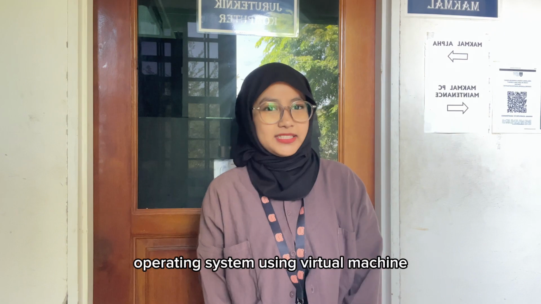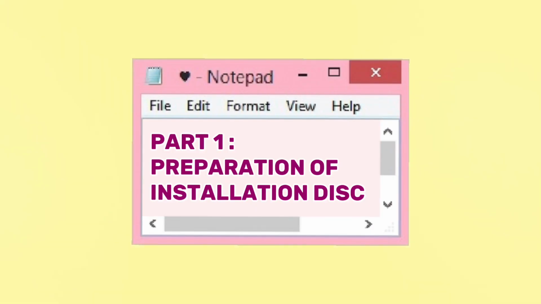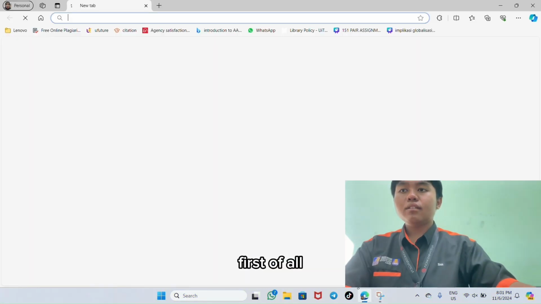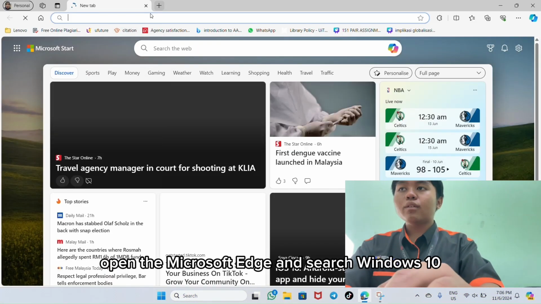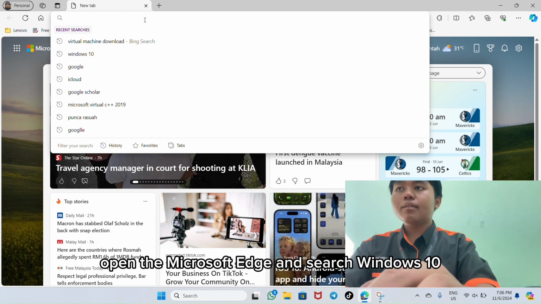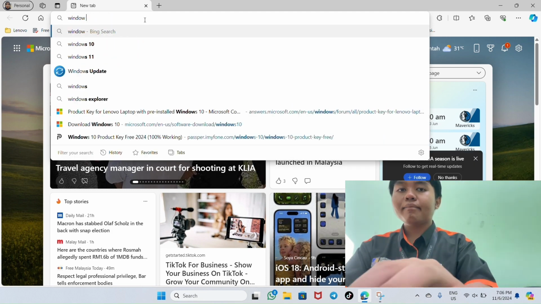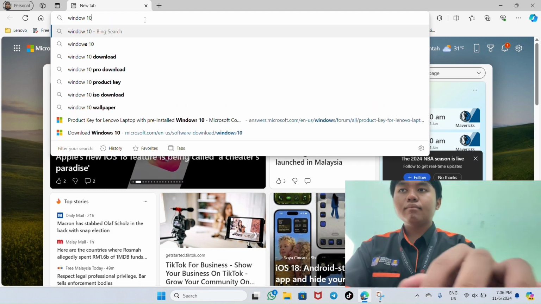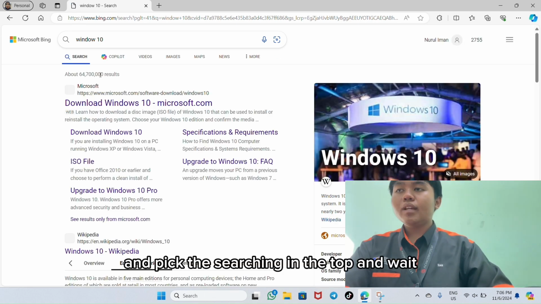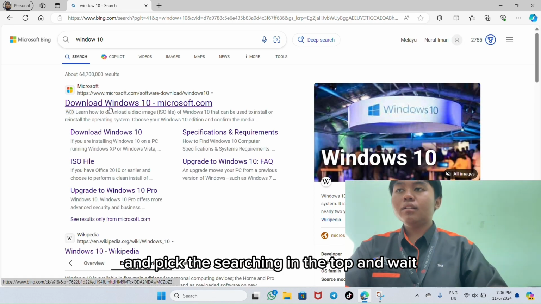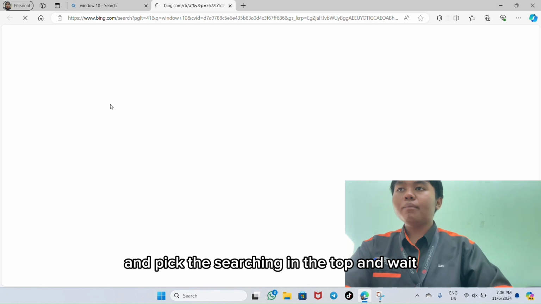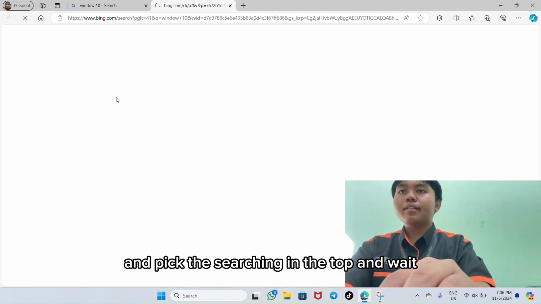Today we are going to show you a demonstration on how to install the server operating system using virtual machine. So let's start! First of all, open the Microsoft Edge and search Windows 10. And pick the top search result and wait.